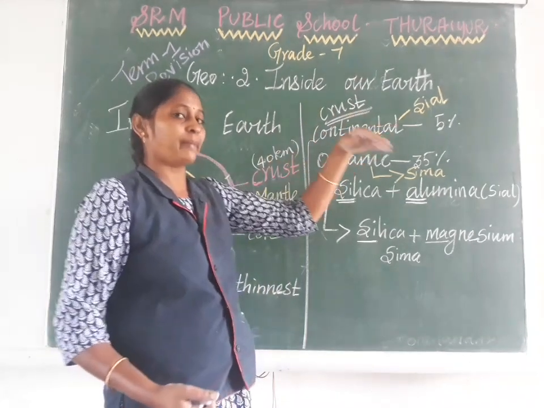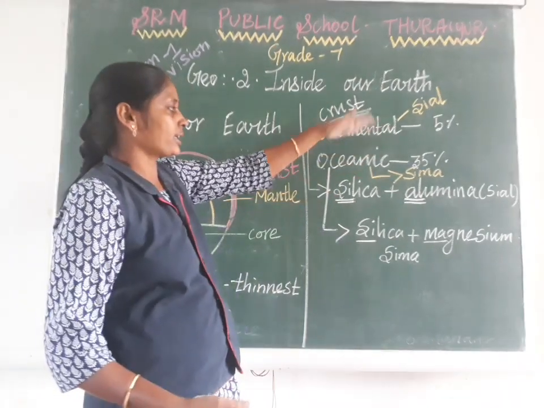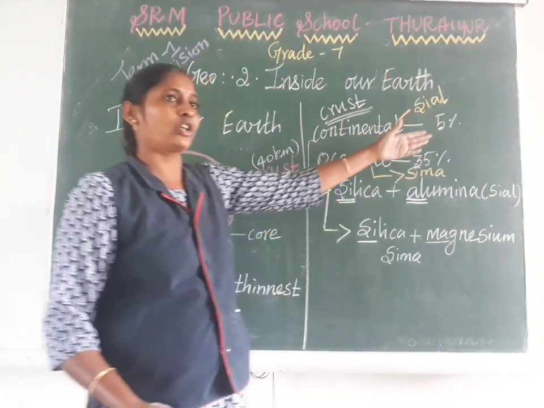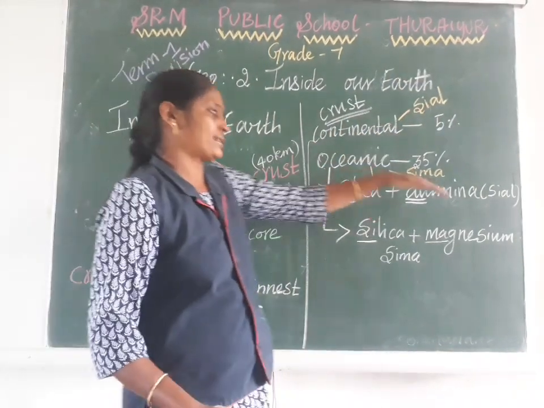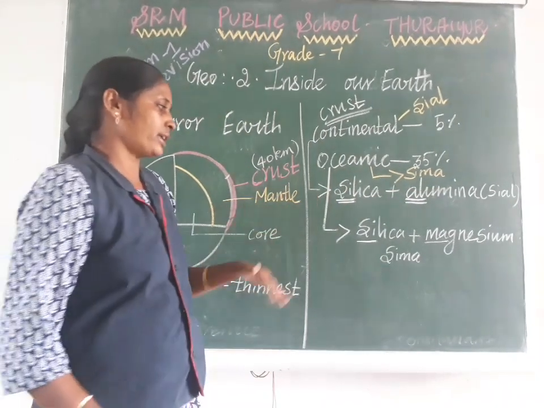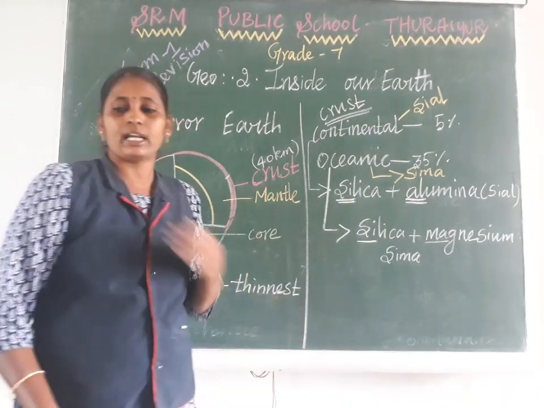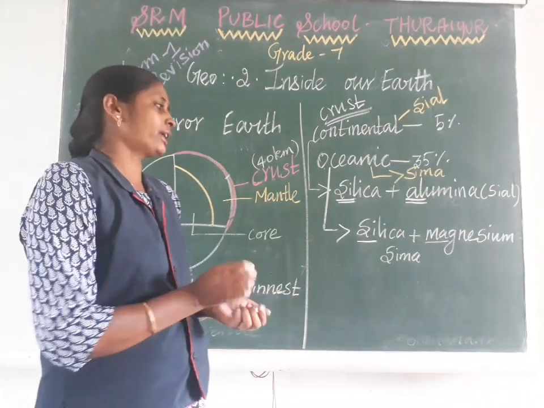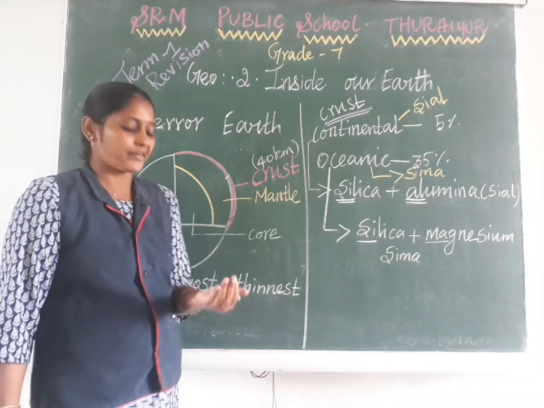One is continental crust, another is oceanic crust. So what are the minerals present a lot in continental crust? Silica plus aluminum. That's why it is called SIAL. So in oceanic crust, what are the minerals that are present a lot? Silica and magnesium. That's why it is called SIMA.